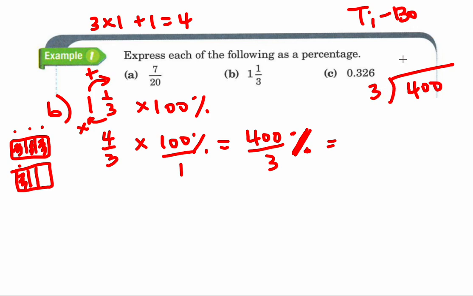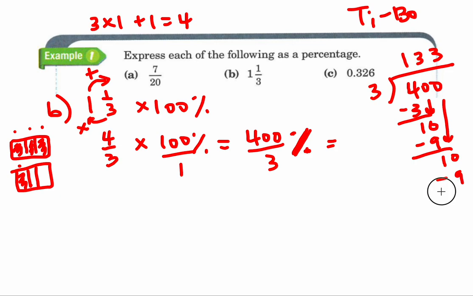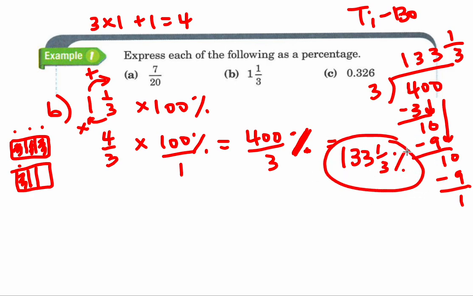Okay, so 3 goes into 4 one time. The remainder of 1, bring down the 0. 3 goes into 10 3 times. 3 times 3 is 9. Remainder of 1, bring down the 0 again. 3 times 3 is 9. Remainder of 1, stop right there. This 1 will give you your fraction. So it's 133 1/3, 133 1/3%. That makes more sense if you're telling somebody the answer.